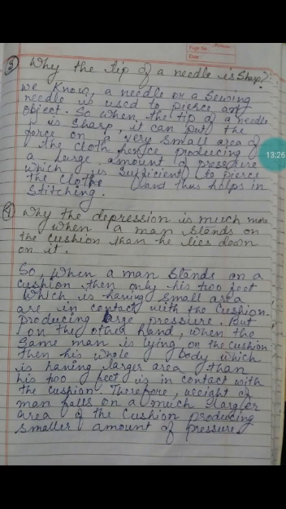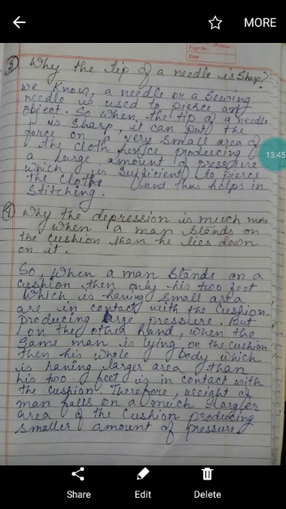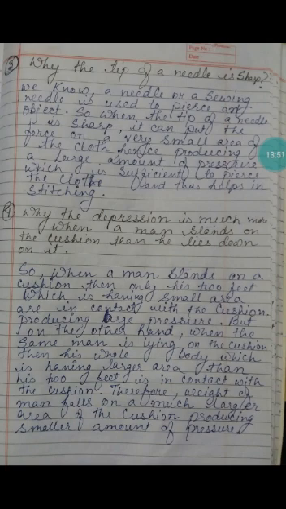So much larger area means what? Smaller pressure. The weight of the man falls on a much larger area of the cushion, producing a smaller amount of pressure. That is why the depression is much more when a man stands on the cushion than when he lies down on it. On the basis of this observation, we will see another example.